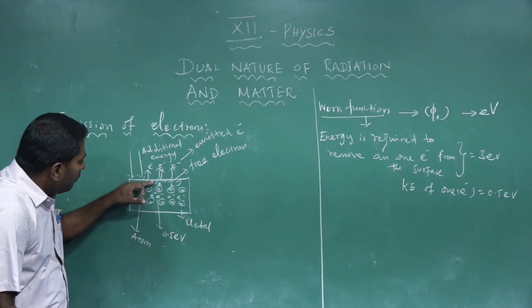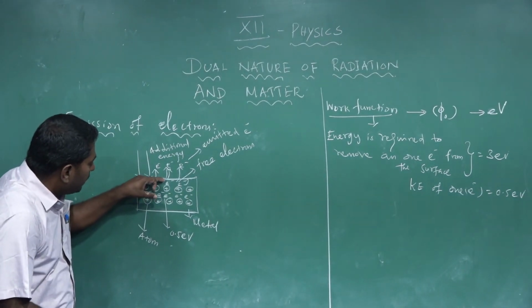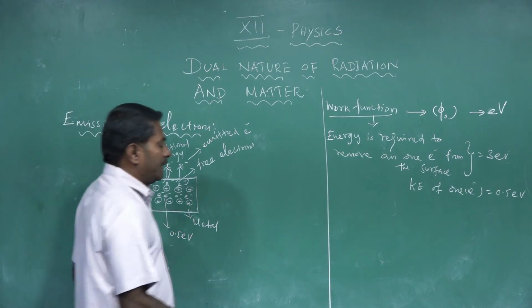What is the minimum amount of energy required to liberate one electron from the surface of the metal?